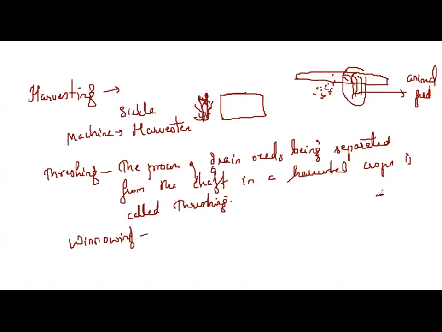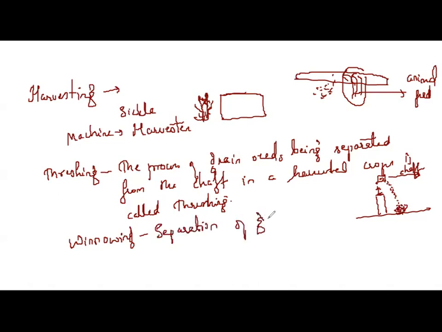This is normal ground. They use some stand and stand at a height, and take the crops in a tray and start throwing them to the ground against the wind. Since the chaff is made of lighter particles, it flies off with the wind, and the grains, being heavier, settle here due to gravity. This method is called winnowing: separation of grains from chaff.